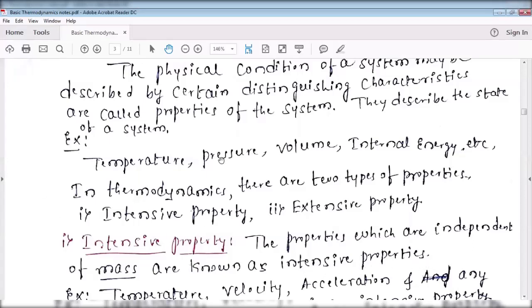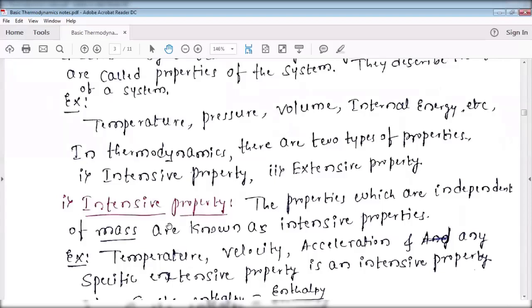Examples of intensive properties are temperature, velocity, acceleration, and any specific extensive property is an intensive property.